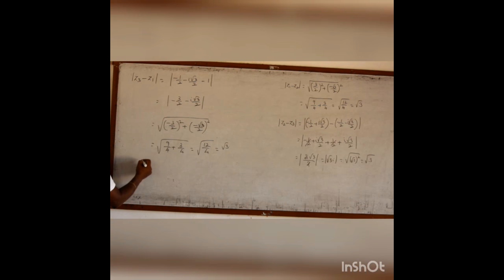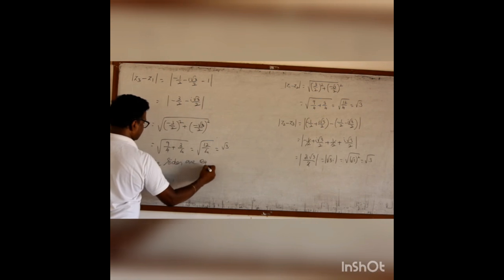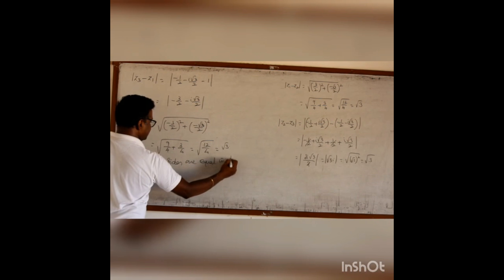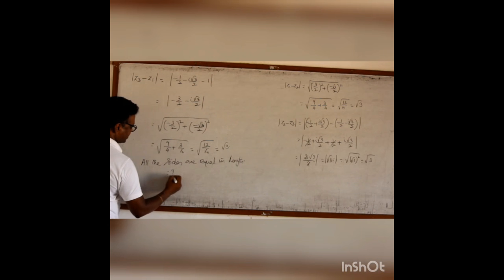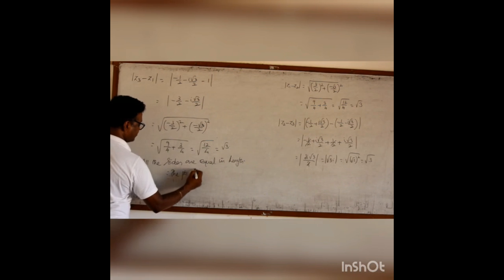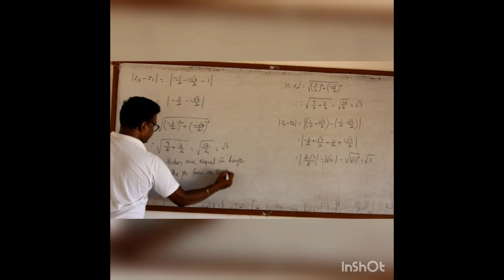Therefore, all the sides are equal in length. Therefore, the points form an equilateral triangle.